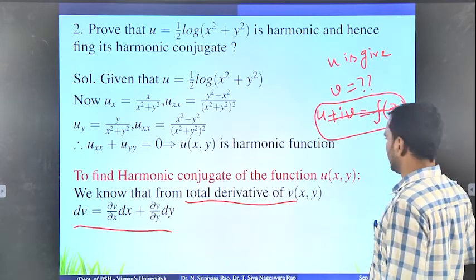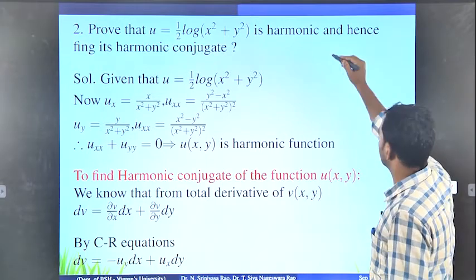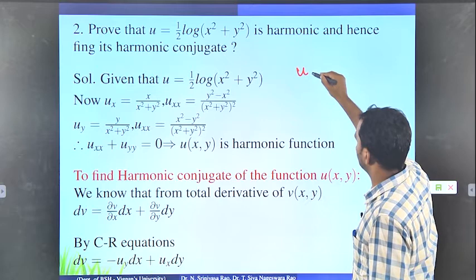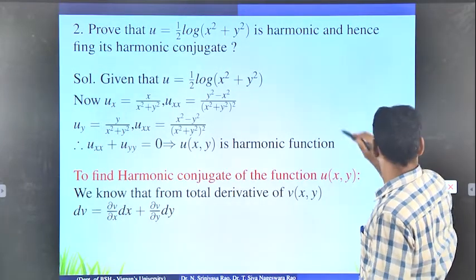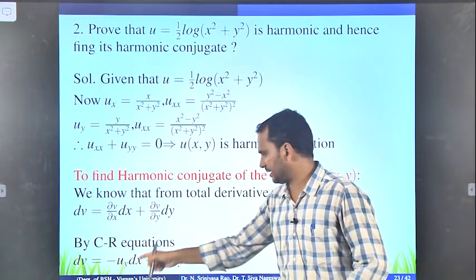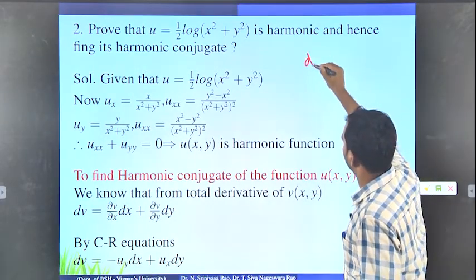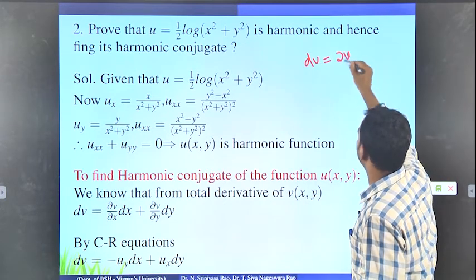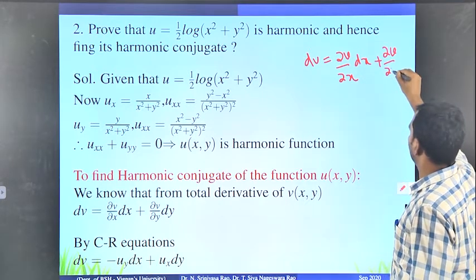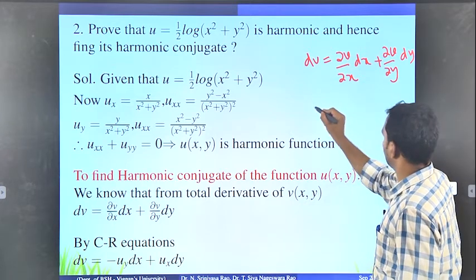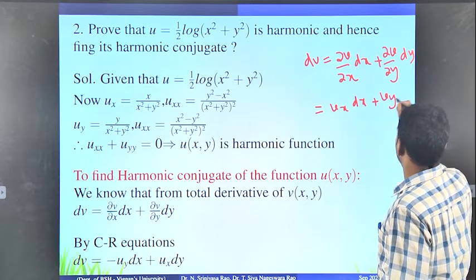Next, we use the CR equations. Everybody is familiar with this, a very important concept. The CR equations are ux equals vy and uy equals minus vx. So what we have is the total derivative dv equals del v by del x into dx plus del v by del y into dy, which is indirectly vx dx plus vy dy.